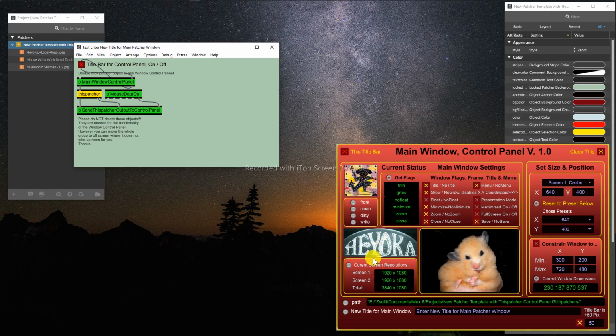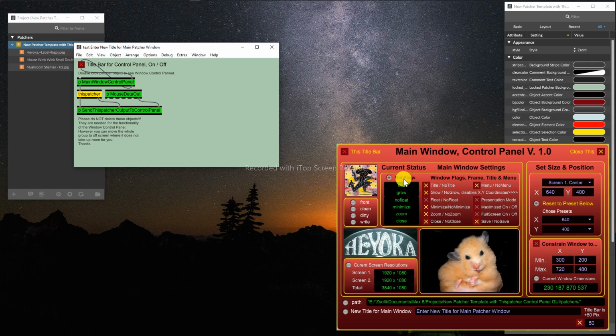Okay, so this side, current status, means this area is reporting what is the current setup. For example, screen 1 is HD resolution, screen 2 is HD resolution, total screen resolution is 3840 by 1080, which is half of 4K, as you know.